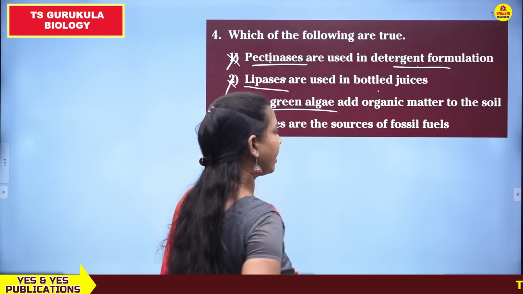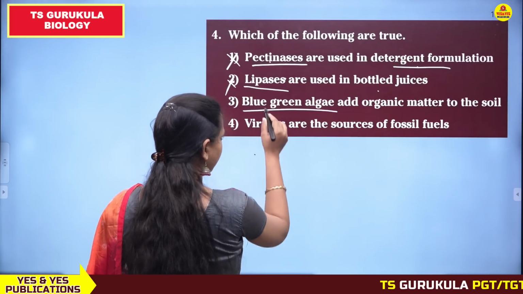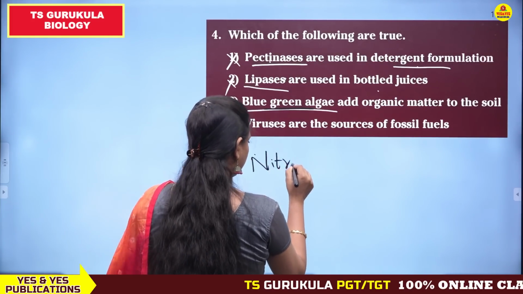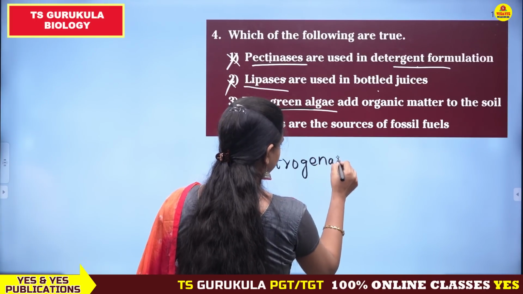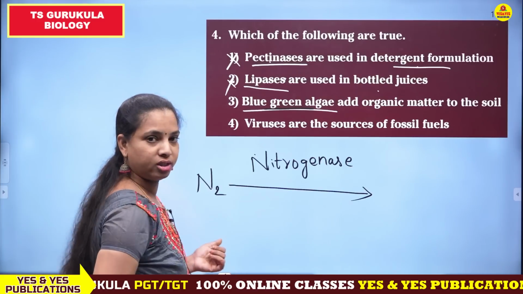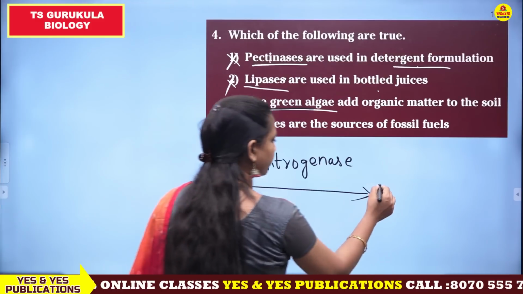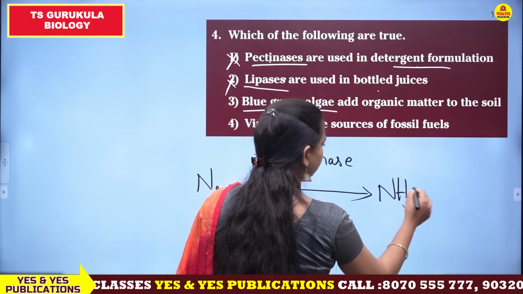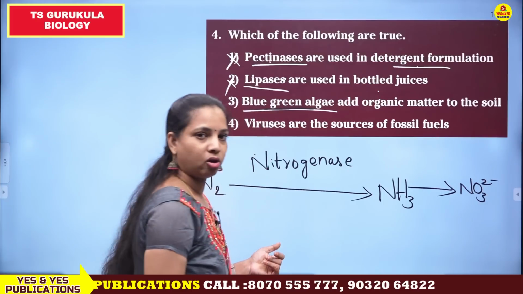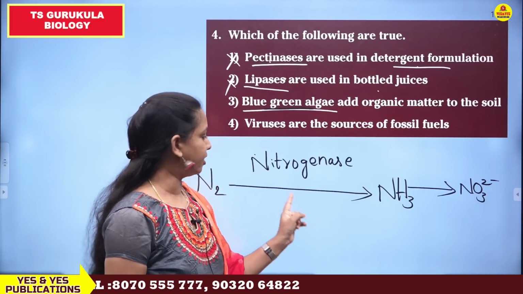థర్డ్ వన్, blue green algae add organic matter to the soil. Blue green algae, yes, they add organic matter to the soil. How do they add organic matter to the soil means, see here, these blue green algae have the enzyme nitrogenase, and this enzyme acts on atmospheric nitrogen which is called diatomic nitrogen. So when this enzyme acts on this diatomic nitrogen gas, it is reduced to ammonia. Okay, later on this was further reduced to nitrites and nitrates by other microorganisms.